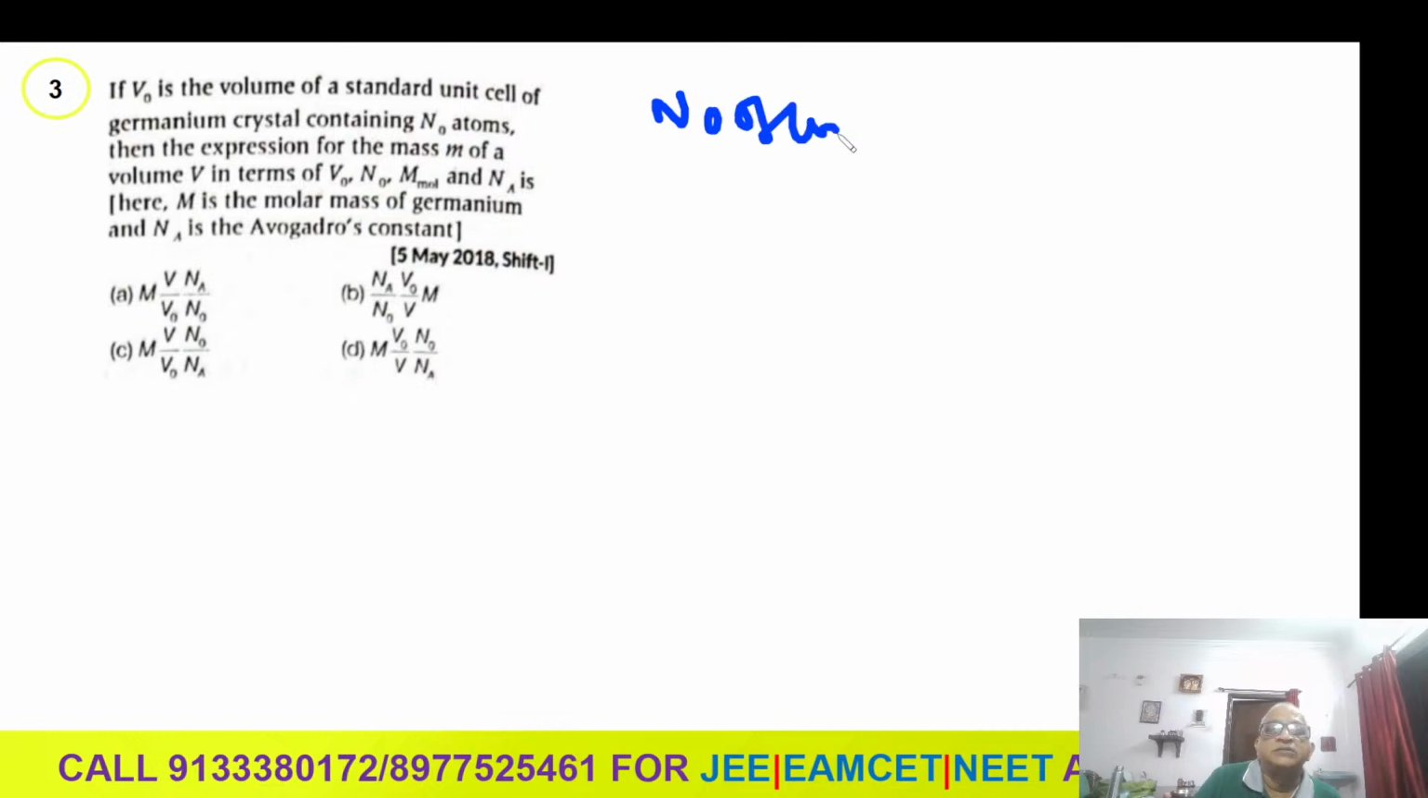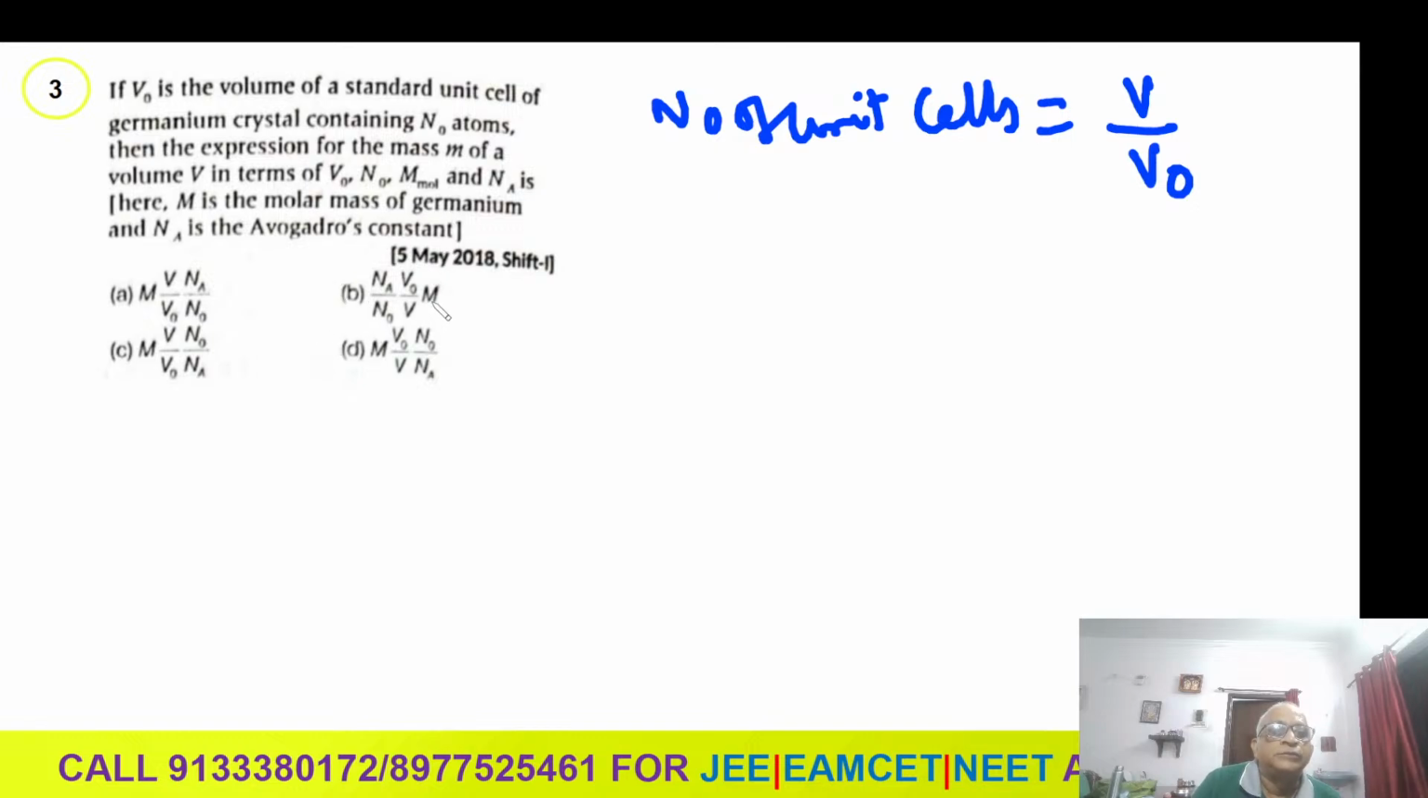We have been given everything. What is the number of unit cells actually? How will you calculate the number of unit cells in a volume? Volume of each unit cell is V0. Total volume is V. Number of unit cells is nothing but V by V0.